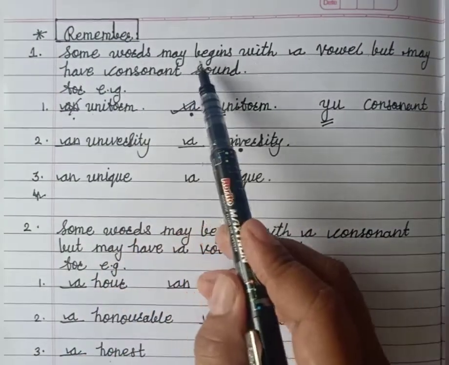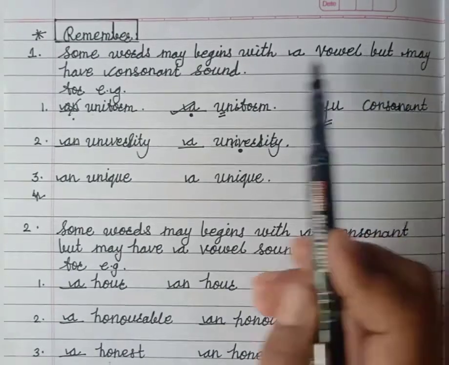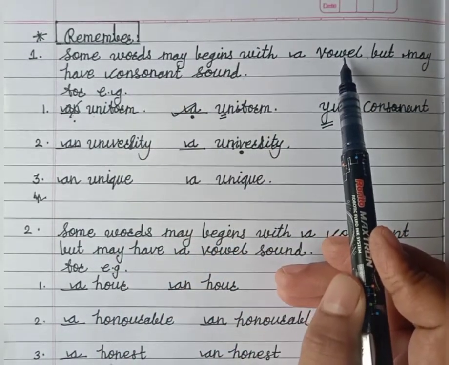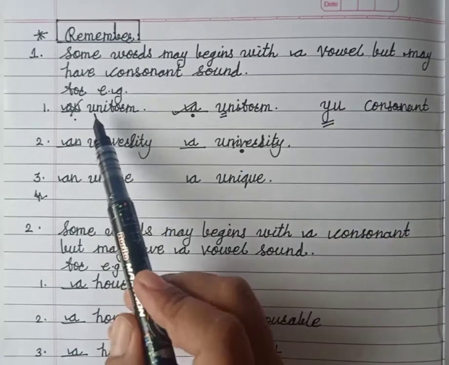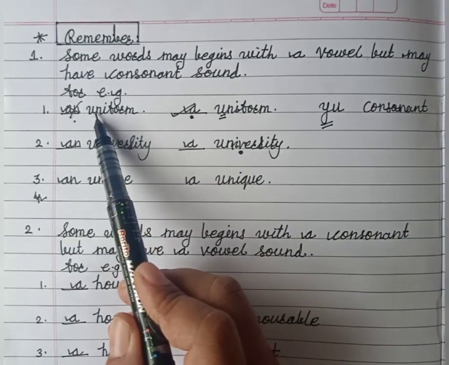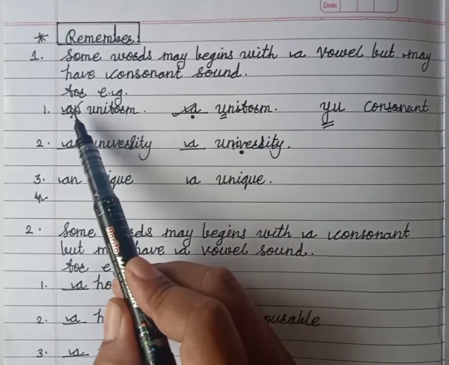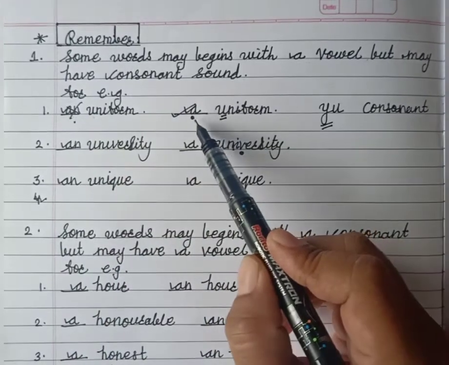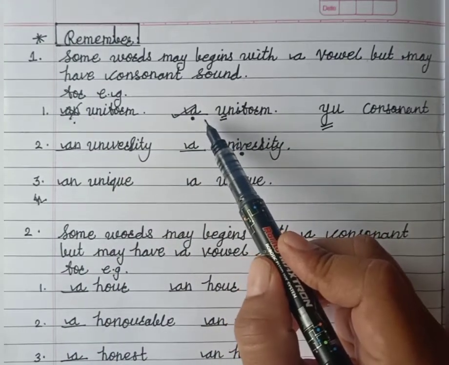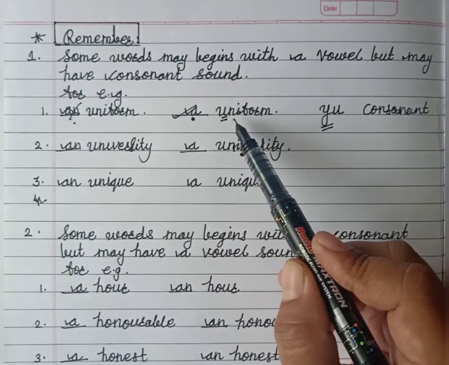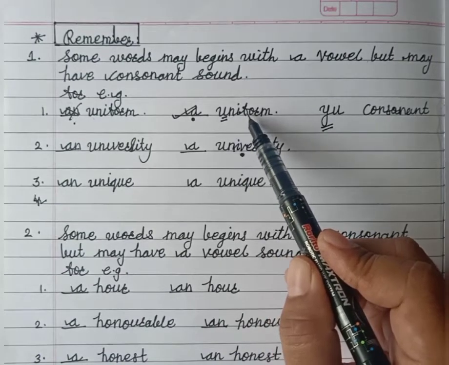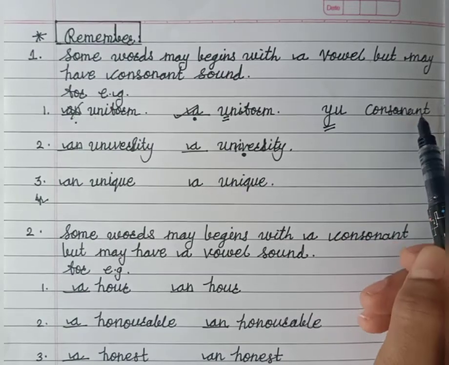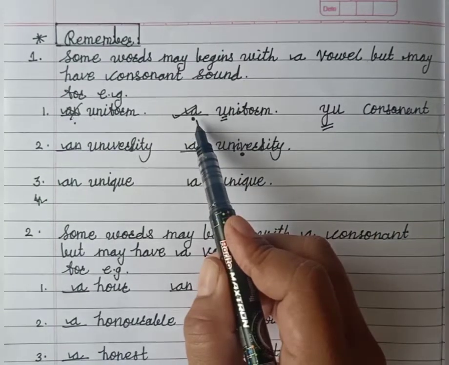Remember, some words may begin with a vowel letter but have a consonant sound. We learned that there are 5 vowels: A, E, I, O, U. So, as per the rule, for "uniform", what should be here? An. But it's wrong. What's the correct article? A. A is the correct article. Why is it correct? Because of the pronunciation of uniform. We pronounce it like YU, and Y is a consonant. That's why the article a is correct here.